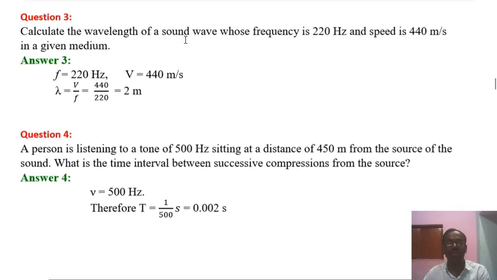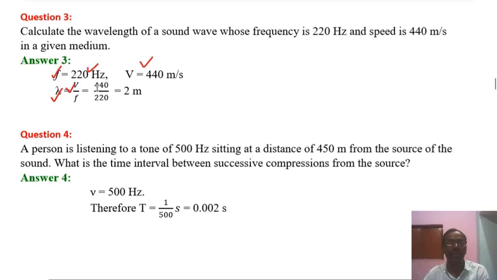Calculate the wavelength of a sound wave whose frequency is 220 Hz and the speed is 440 meter per second in a given medium. So first of all, we make a data. From the question it is clear that frequency is 220 Hz, velocity is 440 meter per second, and we know that lambda equals V by f.